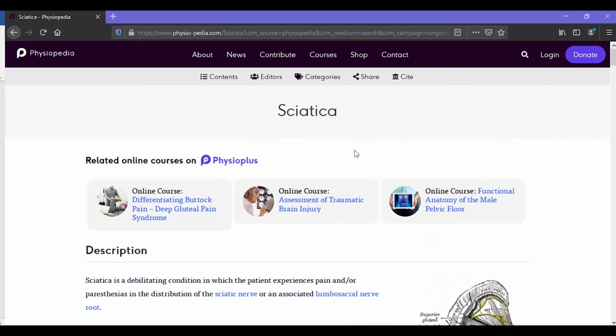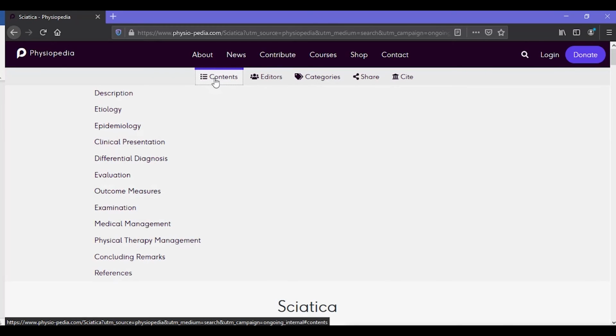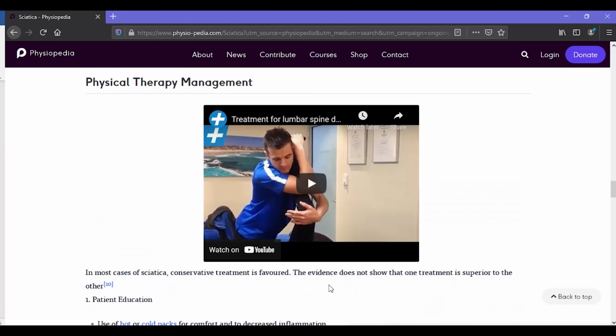To easily navigate to the different sections on a page, you can click on the Contents tab in the bar at the top of the page here. This will bring up a list of sections. You can click on one that may hold the answer to your question.